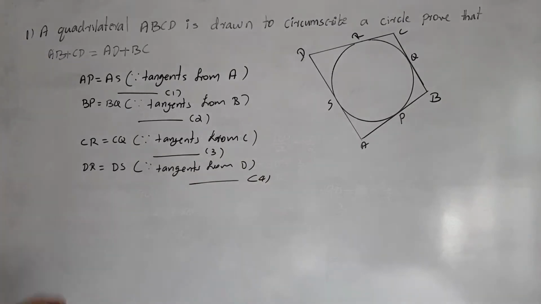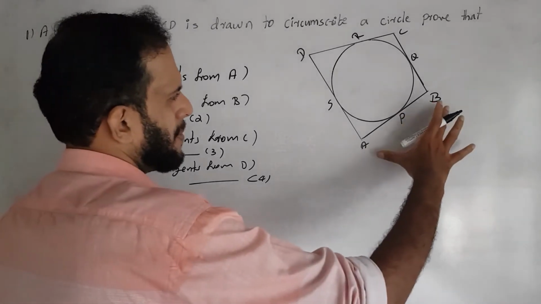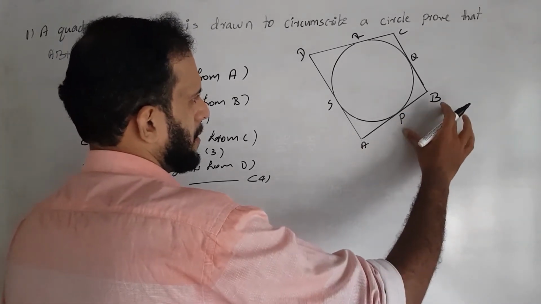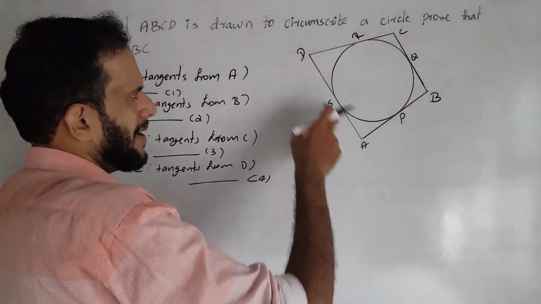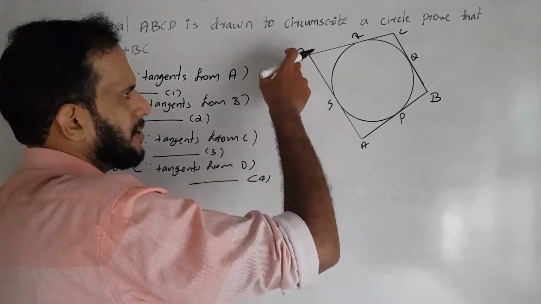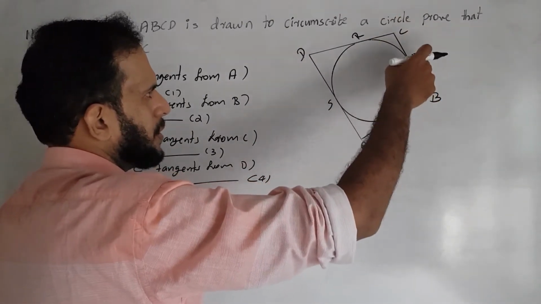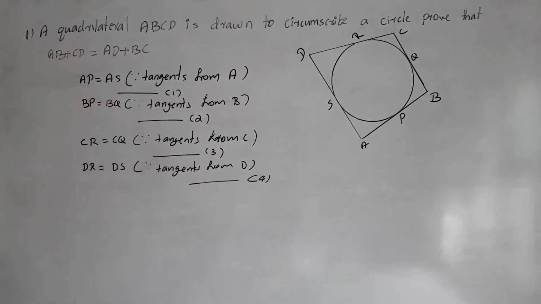Okay, but what do we want to get? We want to get the result AB plus CD is equal to AD plus BC. For getting AB, what do we want to add? AB is the sum of AP and PB. CD is the sum of CR and RD. Correct. AD is the sum of AS and SD, and BC is the sum of BQ and QC. So for getting AB we want to add AP and BP. For getting CD we want to add CR and DR. As with the other sides also.